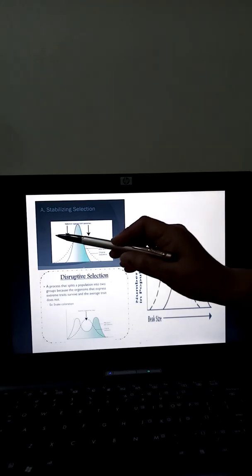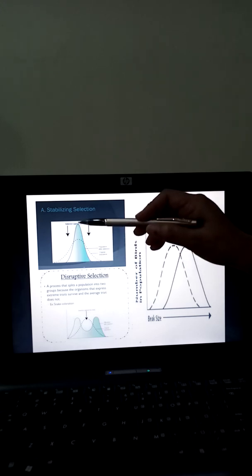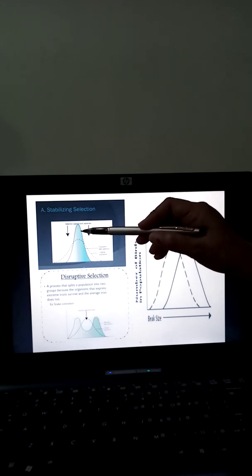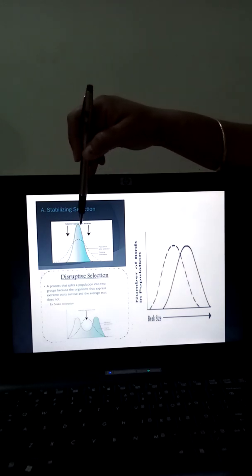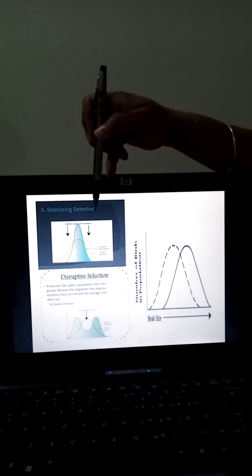This peak is neither moving to either side, it is growing from the middle. That means natural selection is done on the average character of the individuals of a population. So the peak is in the middle. Such kind of curve is called a stabilization curve, stabilizing selection.